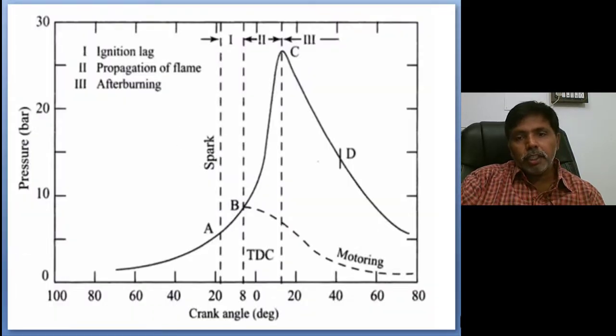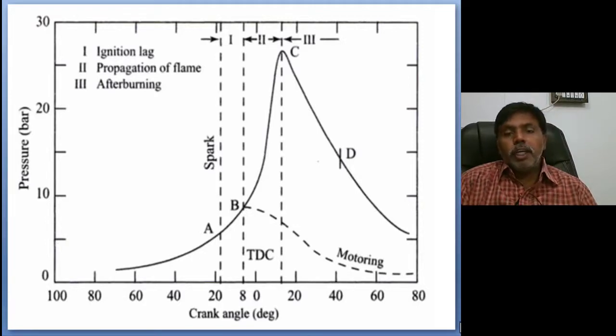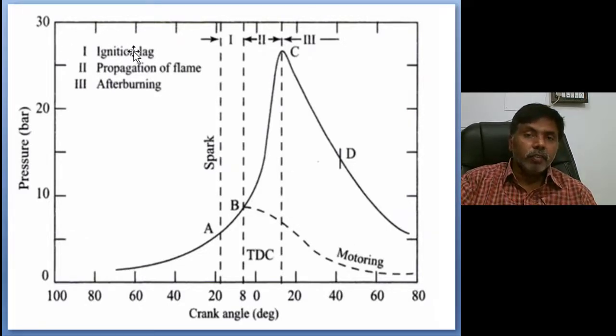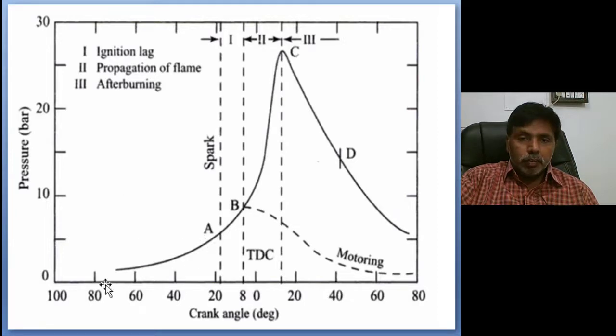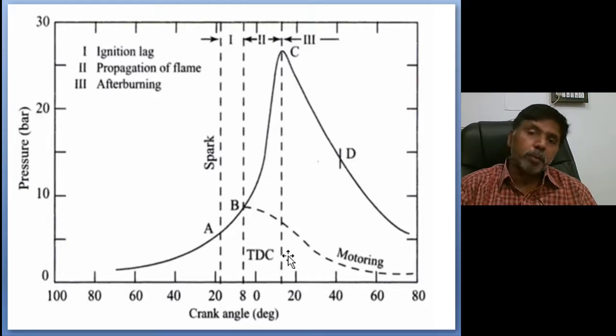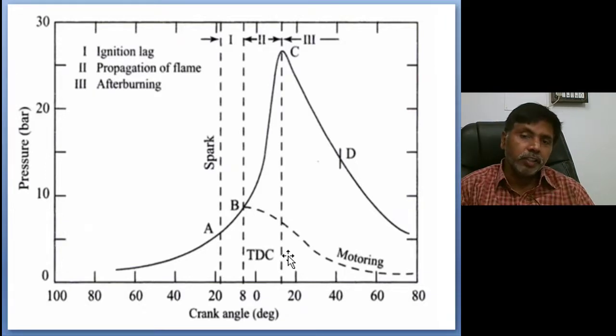Coming to the combustion system, you can see the actual combustion phenomena in spark ignition engines. How does the actual combustion take place in spark ignition engines? First, ignition lag. Second, propagation of the flame. Third, after burning. While drawing the crank angle to pressure figure, first divide the x-axis equally and the y-axis also equally, then only can we represent a clear picture of the combustion process. If you draw the figure vaguely, there is no use.